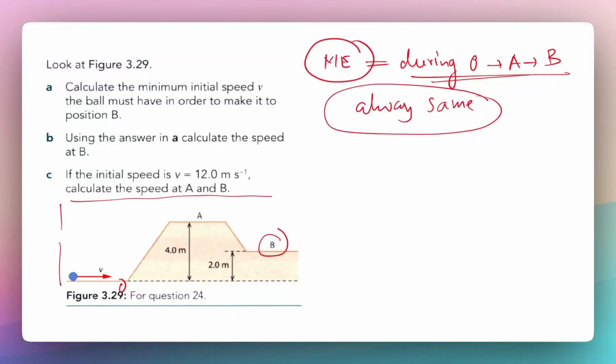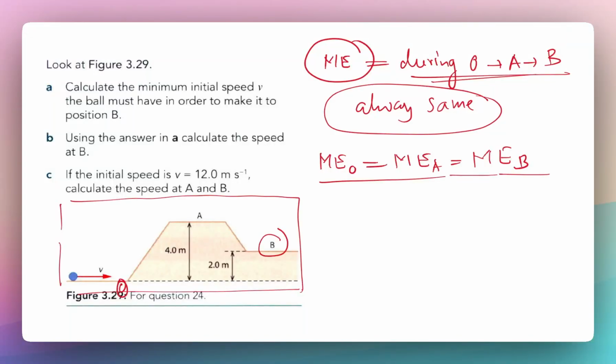If you look at this, there's no other force apart from gravity, and for gravity we are already taking the gravitational potential energy into account, so we don't have any other force acting on the system. So the key to solving this kind of question is that you choose a starting point, which is O, so we write the mechanical energy at O will always be equal to the mechanical energy at A, and also equal to the mechanical energy at B. And that's how we'll proceed.